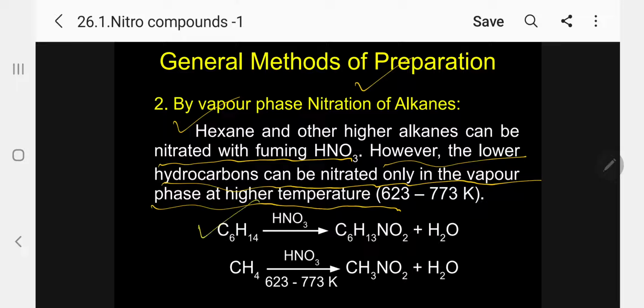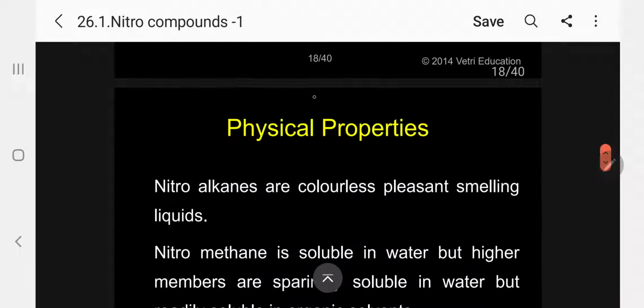For example, n-hexane undergoes nitration to give nitrohexane, and water. If we take methane, we get nitromethane, but the temperature must be maintained at 623 to 723 Kelvin. If it is a higher member, you can use simply fuming nitric acid. But if it is a lower member, you have to heat the vapor at high temperature. Please memorize, this is the second method.